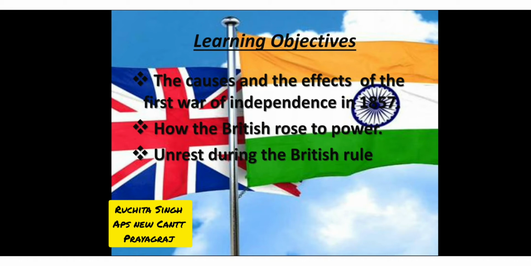What was the cause of unrest during the British rule? Once the Britishers started ruling our country, what happened which led to a feeling of unrest? It means, what was the cause of unhappiness due to the British rule which led to the First War of Independence? So let's find out in this first part of the chapter.